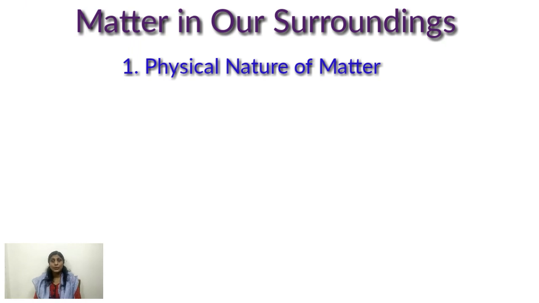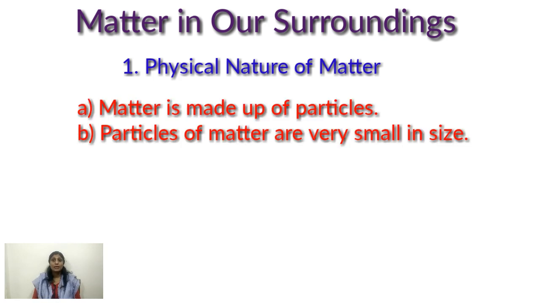From the above activity, we could understand that a few crystals of potassium permanganate, that is KMnO4, can color a large volume of water. There must be millions of tiny particles in just one crystal of potassium permanganate, which keep on dividing themselves into smaller and smaller particles. So the particles of matter are so very small that we are not able to imagine. From the above two activities, we can conclude that matter is made up of particles and the size of the particle is very, very small.